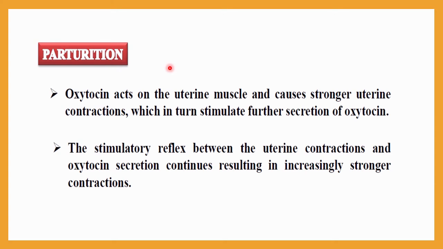Now let me discuss the role of oxytocin in parturition. Oxytocin acts on the uterine muscle and causes stronger uterine contraction. Previously it was a mild one, but now it will be a stronger contraction, which in turn stimulates further secretion of oxytocin. So oxytocin is secreted in larger amounts, and the stimulatory reflex between uterine contraction and oxytocin secretion continues, resulting in increasingly stronger contraction. This is the effect of oxytocin.